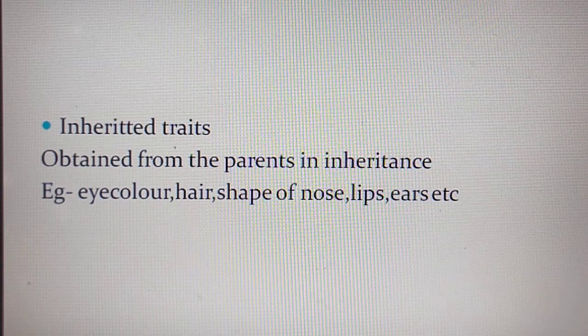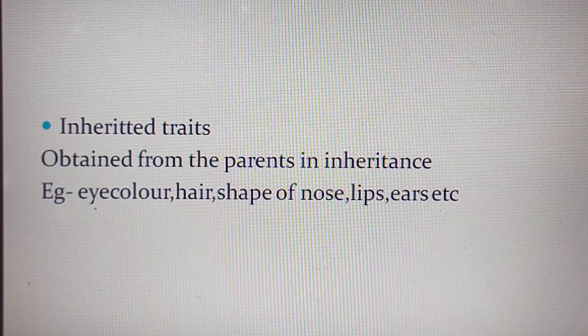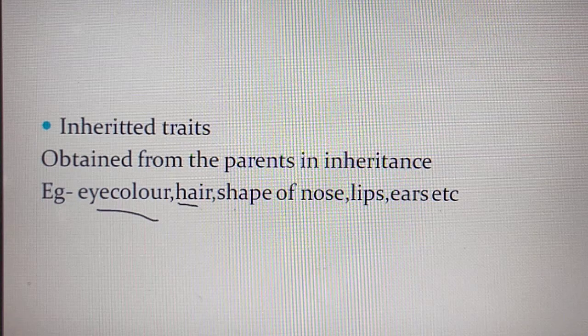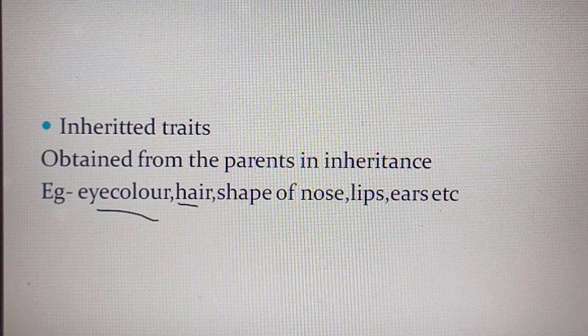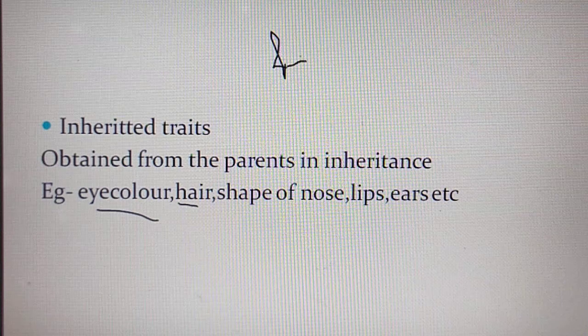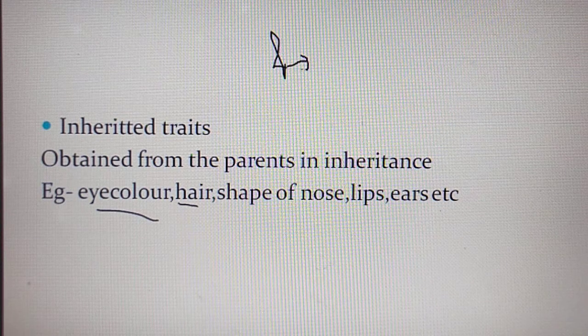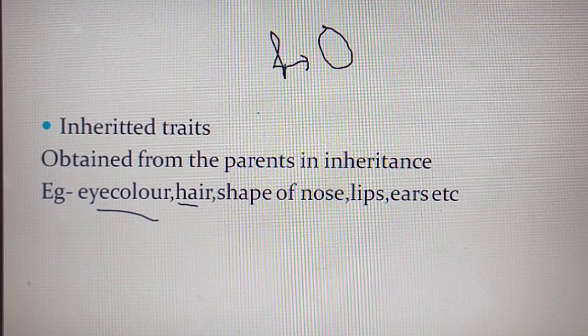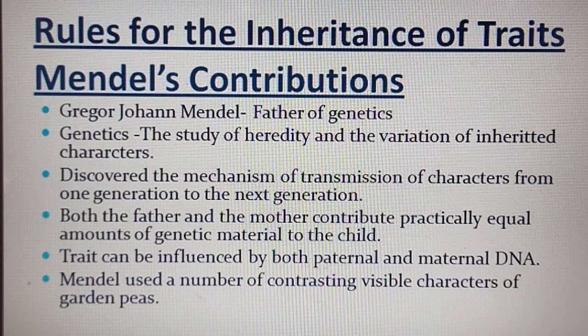Inherited traits means the characters that are obtained from parents in inheritance. For example, eye color, hair, shape of the nose, lips, ears, etc. So these are the characters that are passed from parents to offspring. That process we call inheritance. The characters, the traits that are passed from parents to offspring, we call the inherited traits.